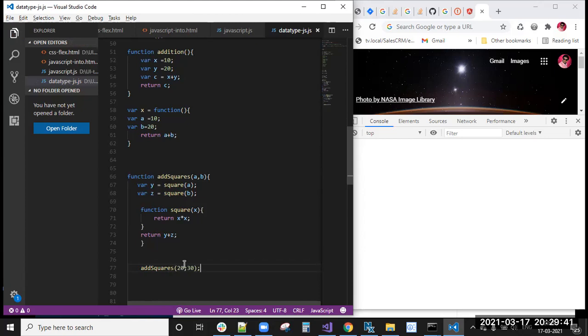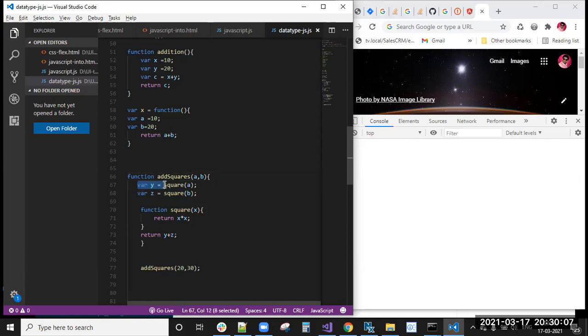Okay, now we will see how these functions will execute. So function inside another function is there, right? This is the nested function actually. Remember that function inside function is a nested function. Now first, add squares of 20 comma 30, right? Then it will execute this function. It will come here, add squares of 20 comma 30.